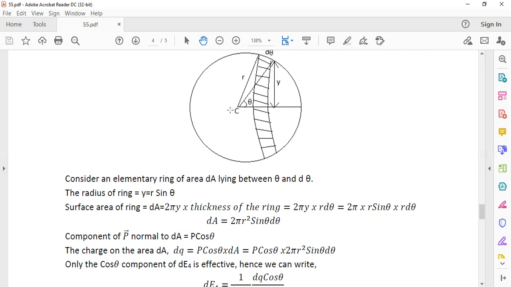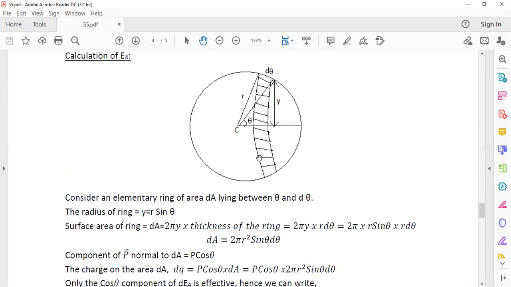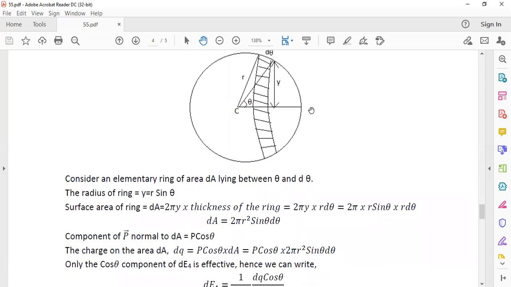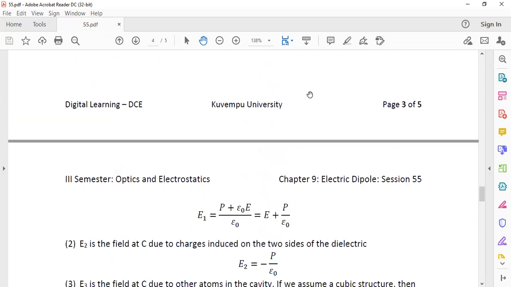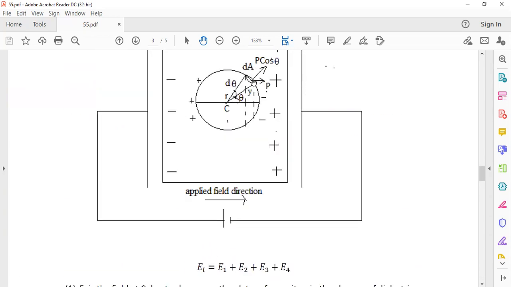Actually, a component of the polarization vector P is effective in creating the charges on this strip. This is the P vector.